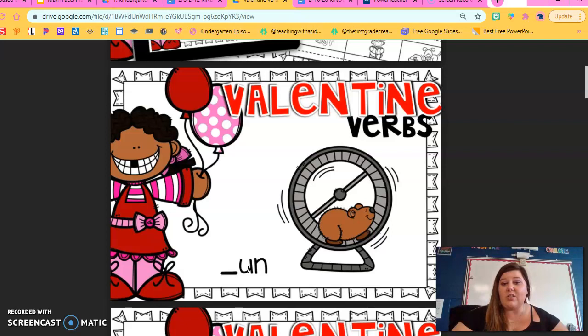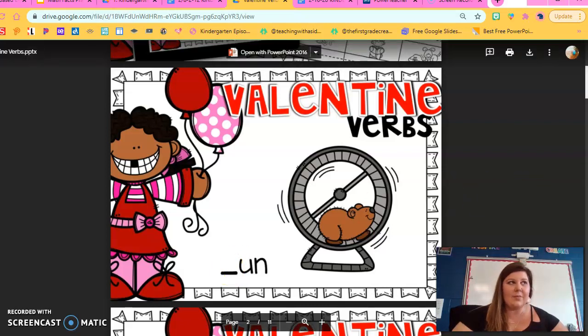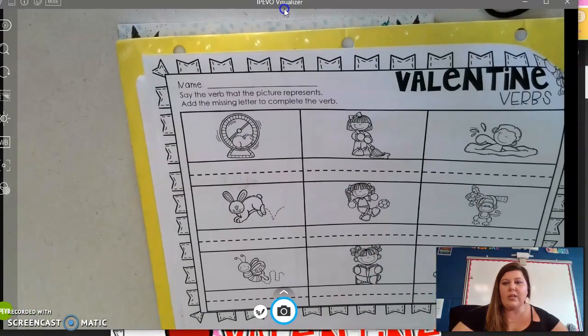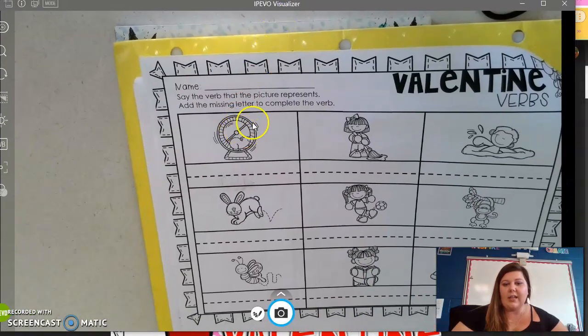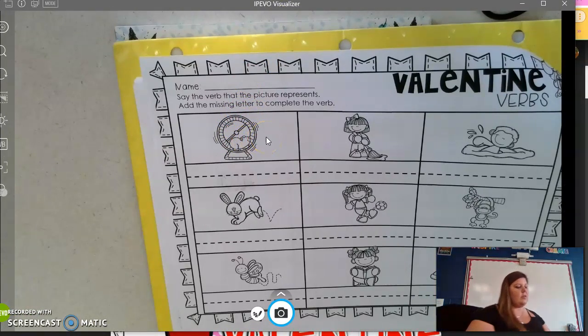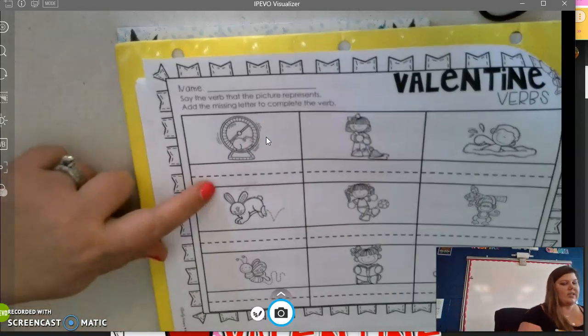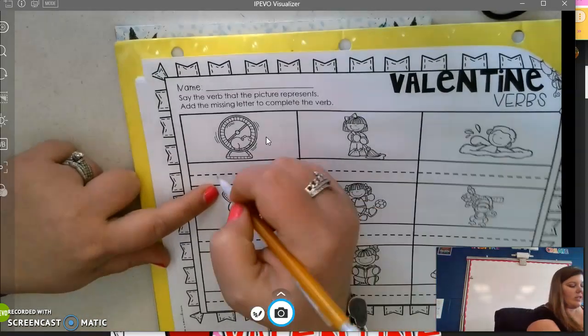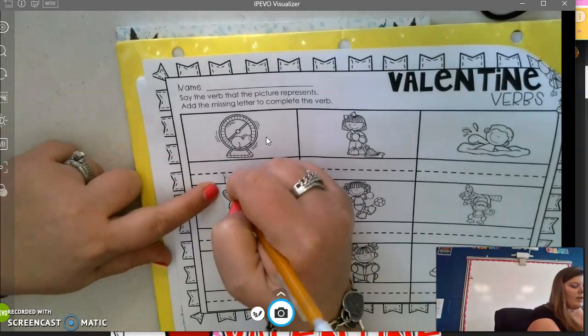We said that it looks like the hamster is running, but this is just the first part of that word, run. But it's missing the first letter. What is the first letter that you hear in run? R, right? So we would write an R. This is what our recording sheet looks like, and here's our picture with our hamster, and he's on his little wheel. We said that the first letter is R, so we're going to write R.